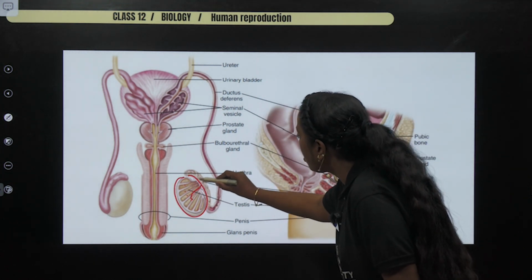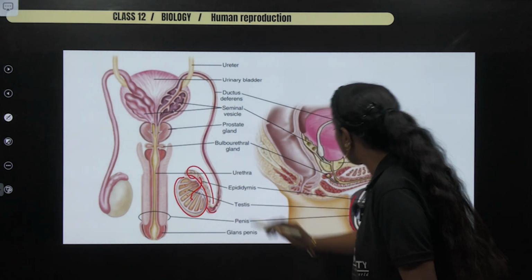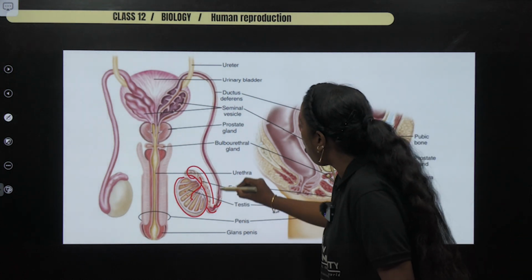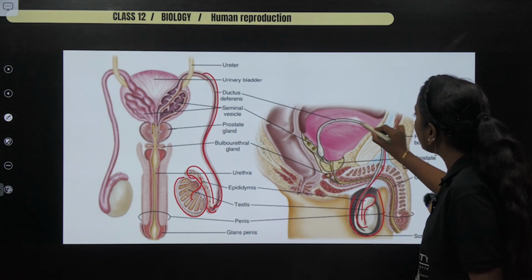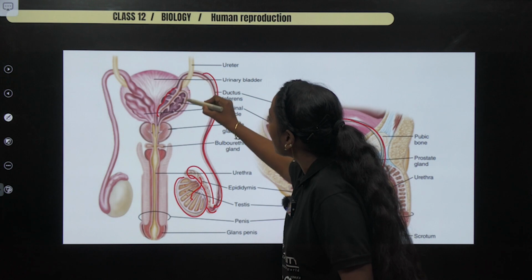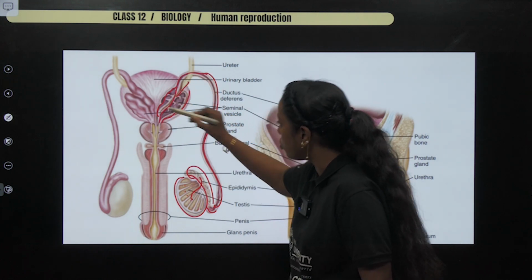From there, whatever sperms were transported came to this region which is called epididymis. So this is the epididymis. From there, a long structure emerged. You can see that long structure, which is nothing but vas deferens, came all the way. And you see this particular sac, which is known as seminal vesicle. After looping over, it joins here.